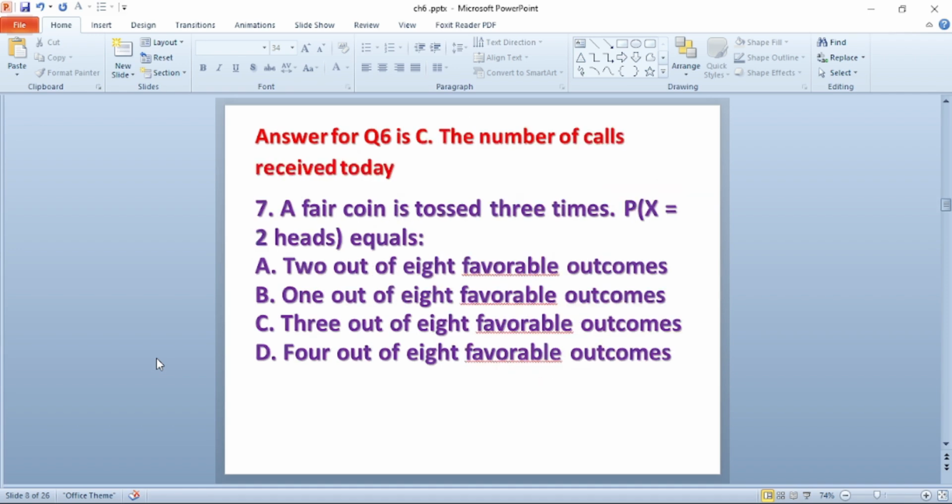Question number 7. A fair coin is tossed 3 times. The probability of x equals 2 heads is equal to dash. A, 2 out of 8 favorable outcomes. B, 1 out of 8 favorable outcomes. C, 3 out of 8 favorable outcomes. D, 4 out of 8 favorable outcomes.